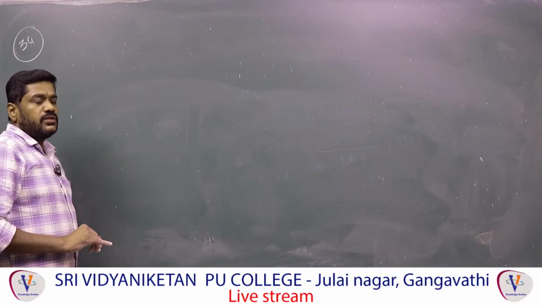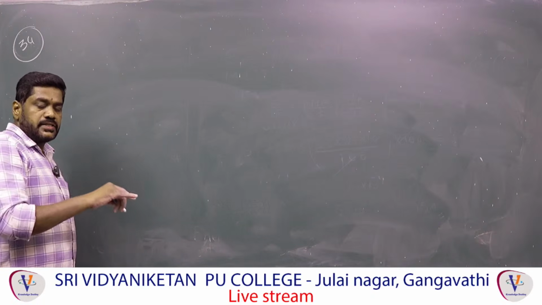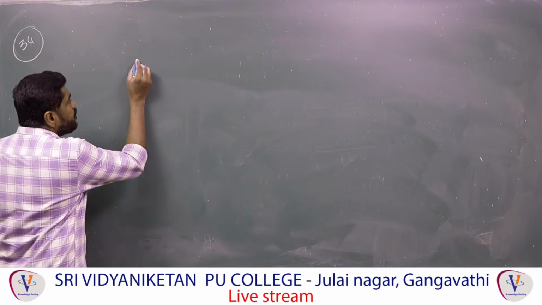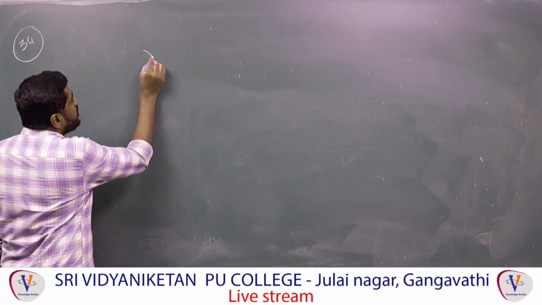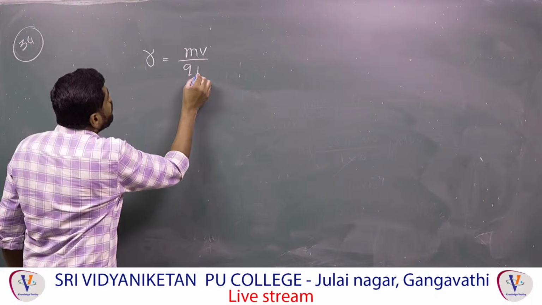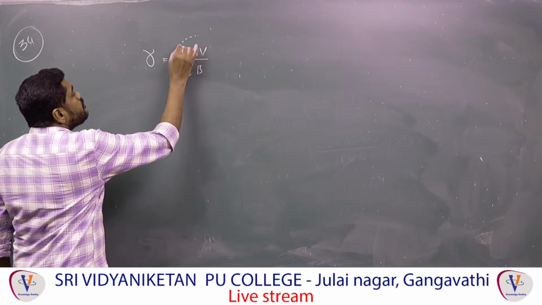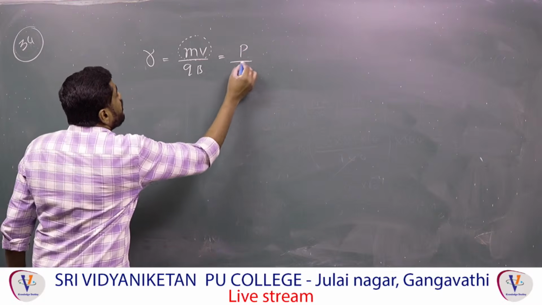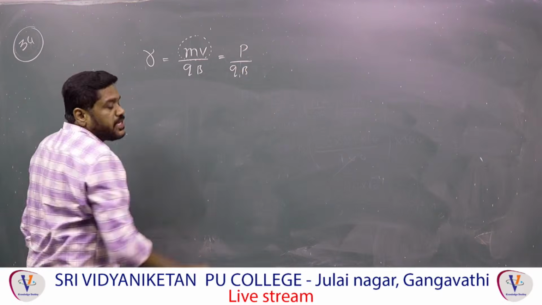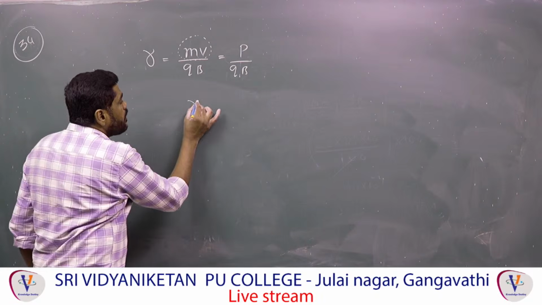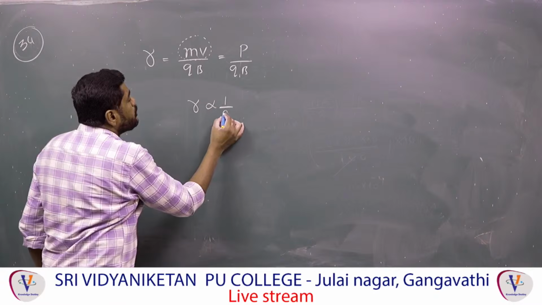When charged particles enter transversely or perpendicularly into a uniform magnetic field, they follow a circular path of radius r equal to mv by qB. According to the question, mv is constant because both have the same momentum. So p is the same for the alpha particle and the proton. B is also the same. Therefore r is inversely proportional to q.